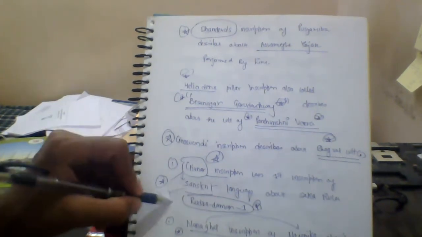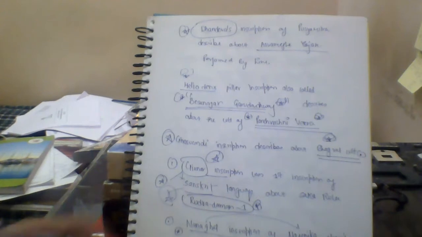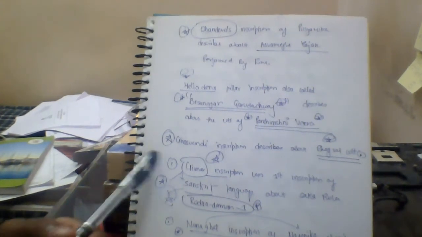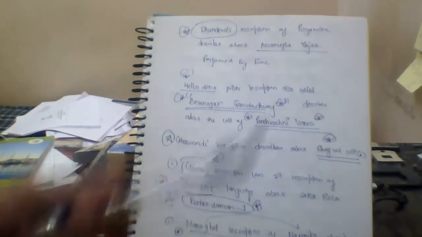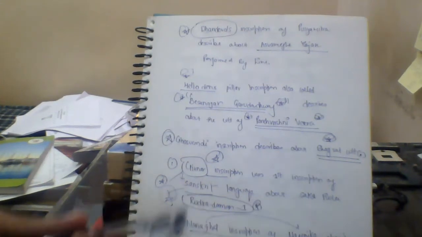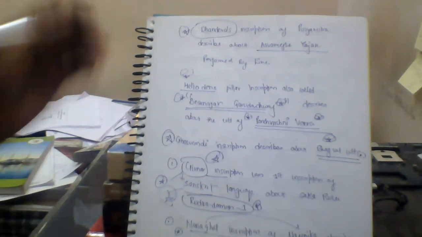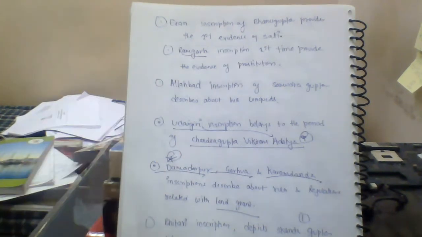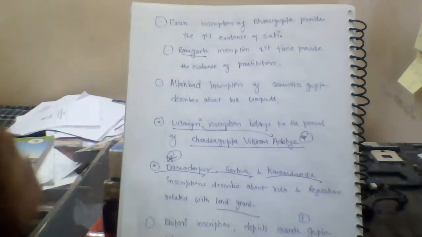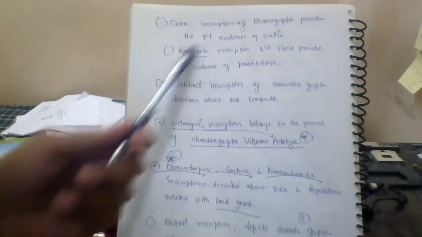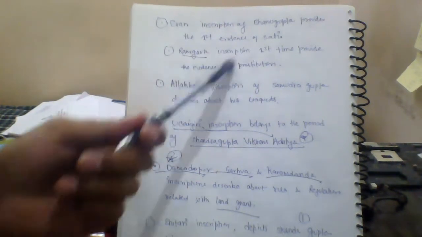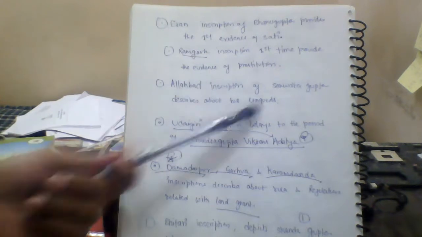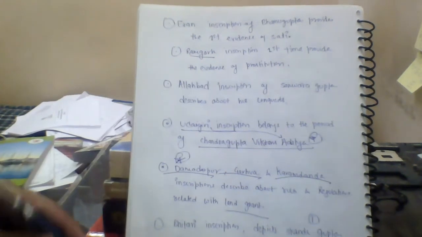So this is also very important because Sanskrit plays a very important role in our ancient history. So the Girnar inscription was the first inscription in the Sanskrit language, about the Saka ruler Rudradaman. These are the things which tell us about history. As I earlier told you, the Eran inscription of Bhanugupta provides evidence of Sati. In my last video, the Ramgarh inscription, for the first time, provides evidence of prostitution. So this is also important as far as prelims is concerned.